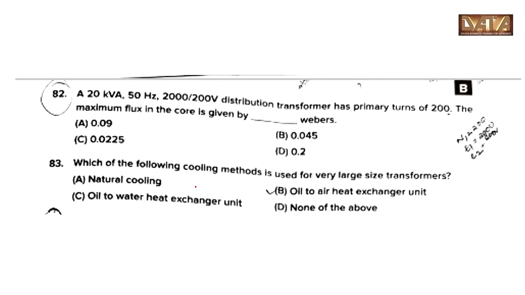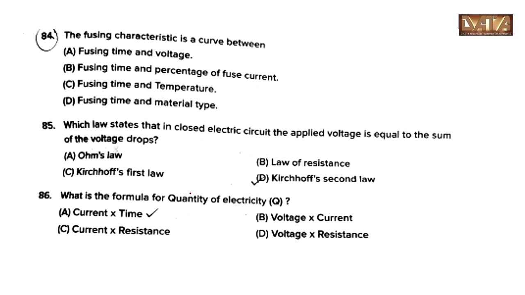A 20 kVA 50 Hz 2000 by 200 volt distribution transformer has primary turns of 200. The minimum flux in the core is given by 0.045 Webers, option B. Which of the following cooling method is used for very large size transformers? Answer is oil to water heat exchanger unit is used for very large type transformer, option C. The fusing characteristics is a curve between fusing time and percentage of fuse current, option B.